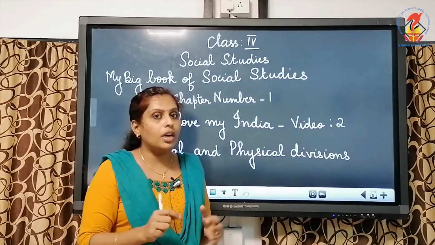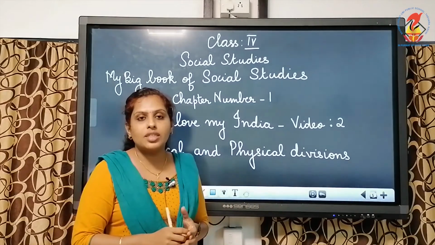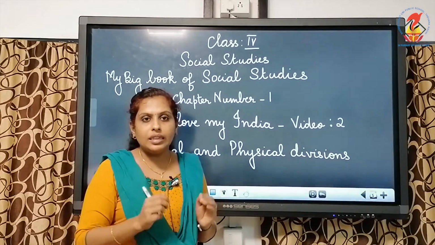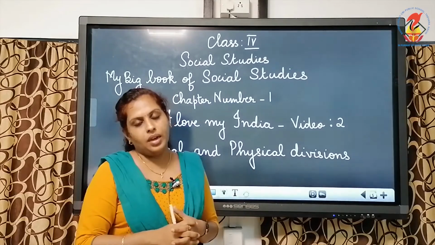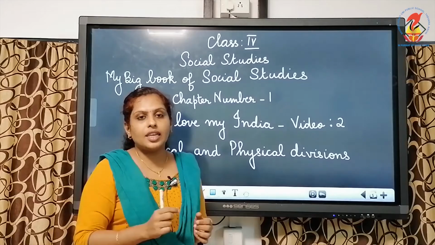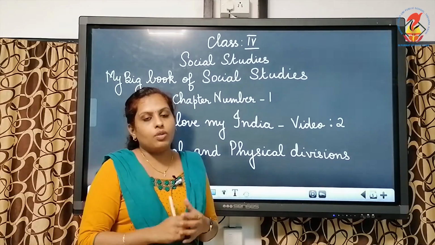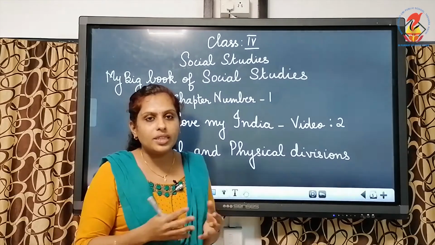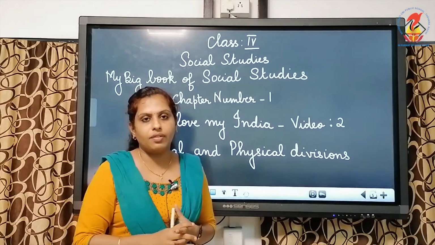We also learned the southernmost tip of the mainland, right? And which is the southernmost tip of the mainland? It is Kanyakumari. We learned the neighboring countries, the countries which share our boundaries also. Now today we will learn the physical and political divisions of our country. So we are going to learn how many states we have, how many union territories we have, and what are the physical divisions we have in our country.